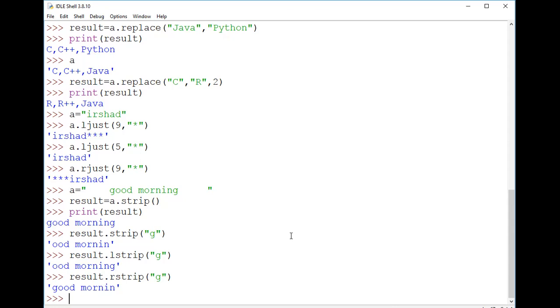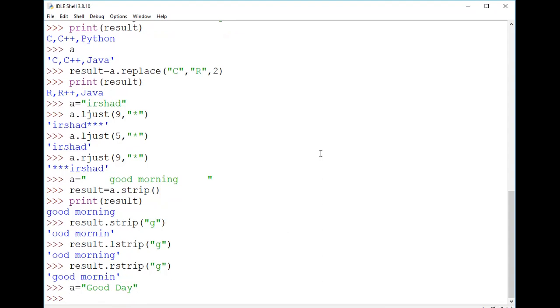Similarly, we have another method called the split method. That was about the strip method; the next thing is the split method. For example, I'm writing a string called good day, then I'm using the split method.